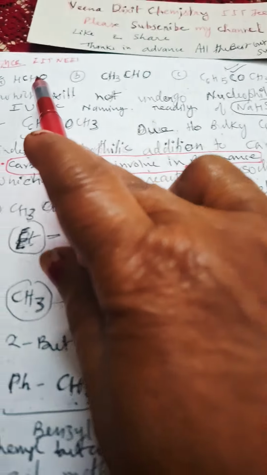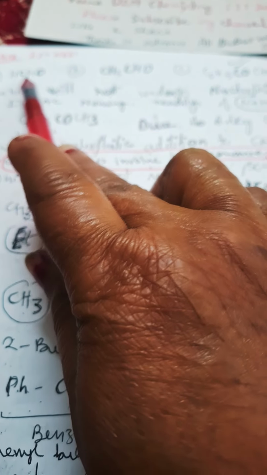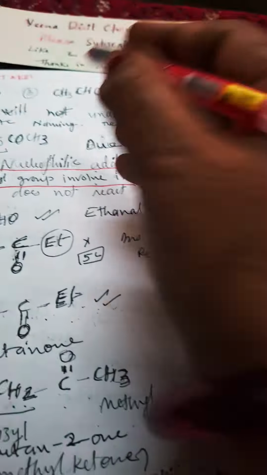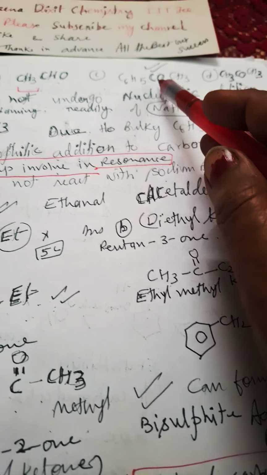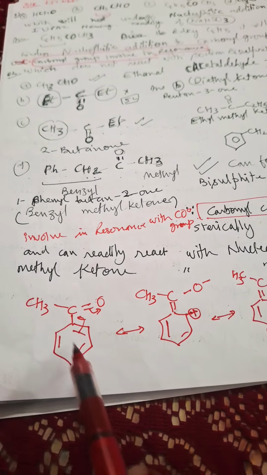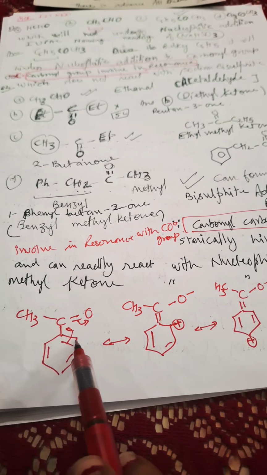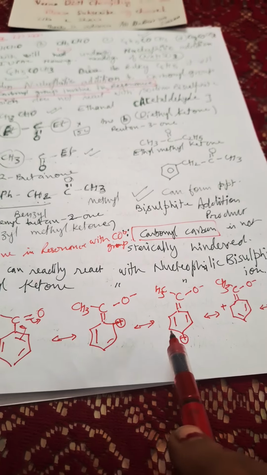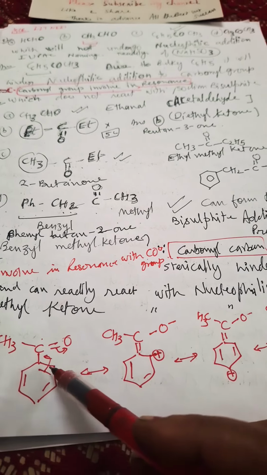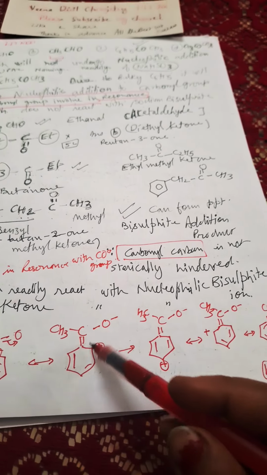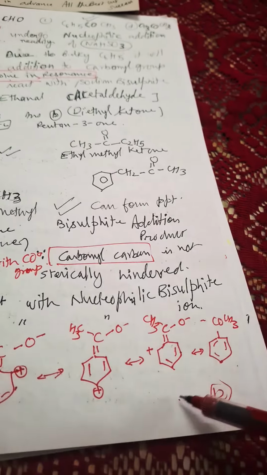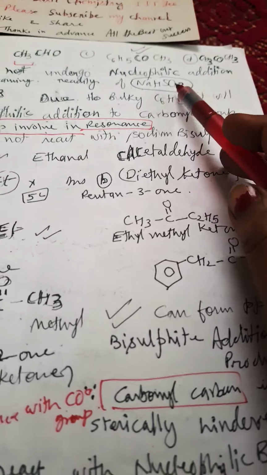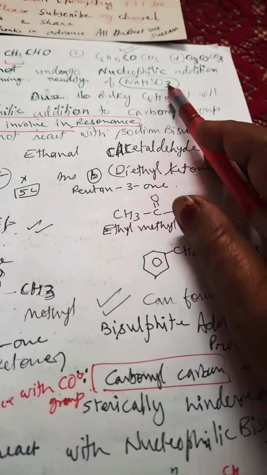Now HCHO is smaller, H is present with CHO, so it will undergo. CH3CHO has a smaller CH3 group, it will undergo. Here C6H5COCH3, in this case the benzene ring is resonance stabilized with the carbonyl carbon. This positive charge is roaming here and there, and the carbonyl carbon has a double bond character with the benzene ring carbon. That is why it is less available for nucleophilic addition with NaHSO3. So it will not undergo nucleophilic addition with NaHSO3.